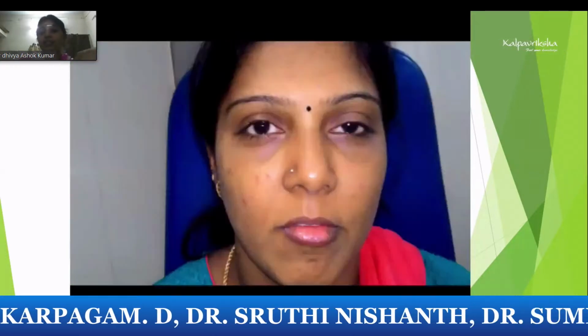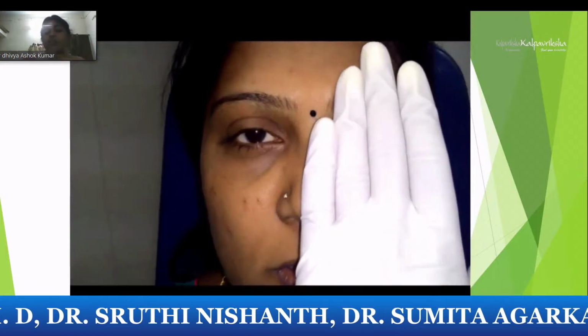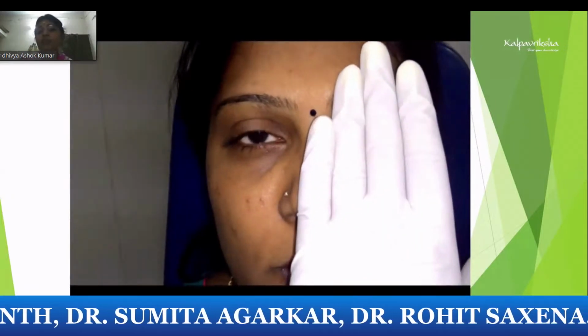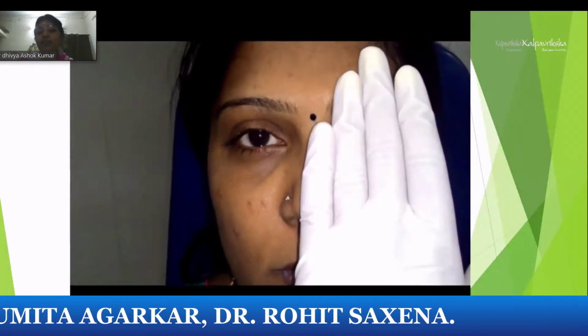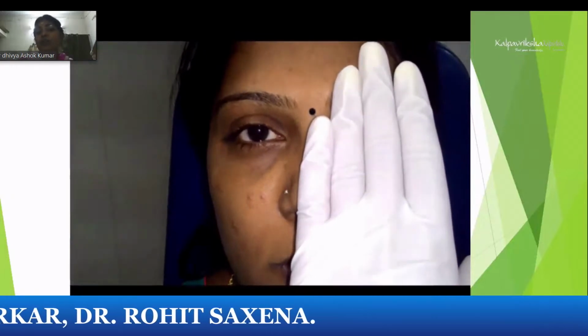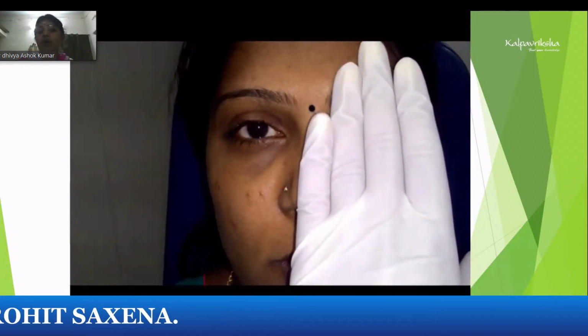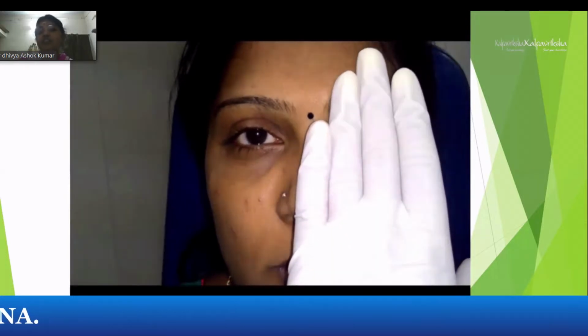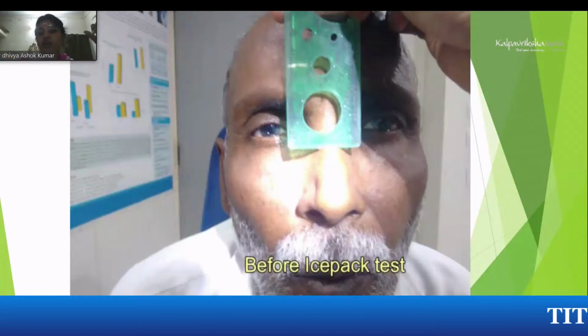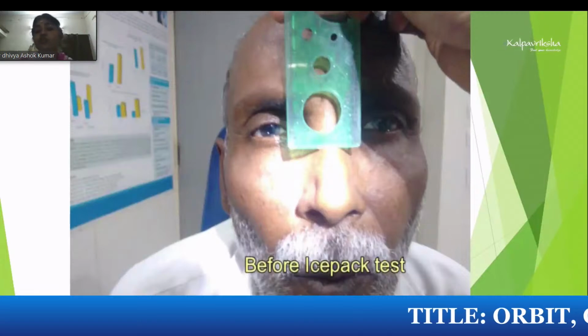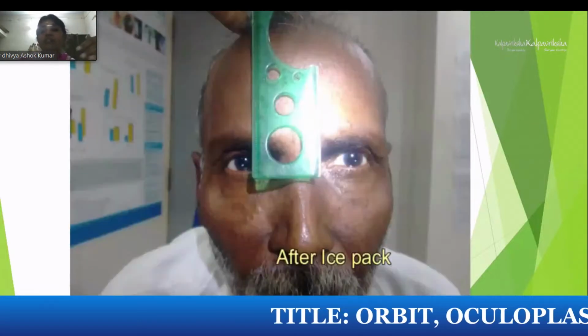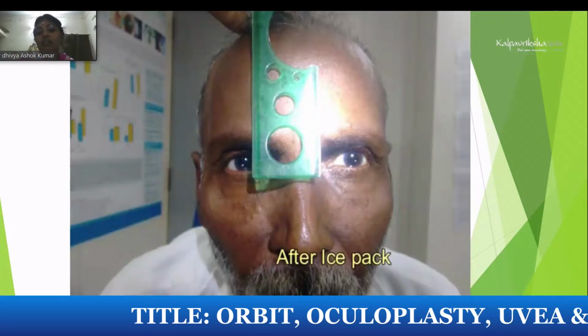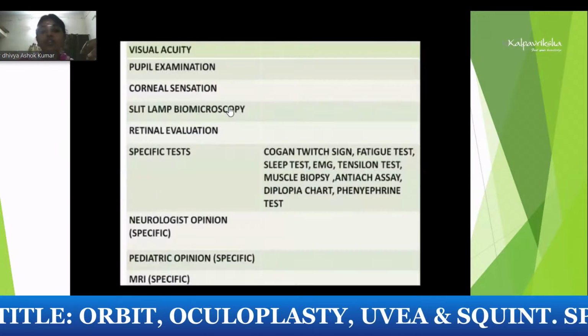Close the affected eye and see if the other eye is drooping, because these patients can have compensatory lid retraction, as you can see in this patient. So always patch one eye and see whether the other eye is drooping down. So you explain to the patient after surgery what happens to the other eye. There can be a mild droop in the other eye, about 1 mm, because there is a compensatory increased retraction due to Hering's law. The ice pack test we routinely do to rule out myasthenia. A positive ice pack test clinically tells us that the patient might be having myasthenia, and do the evaluation.